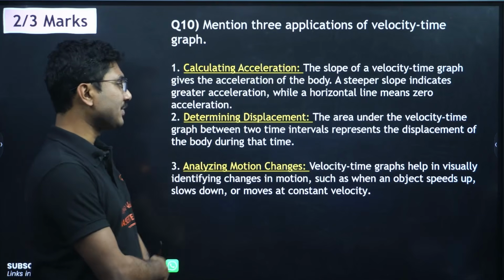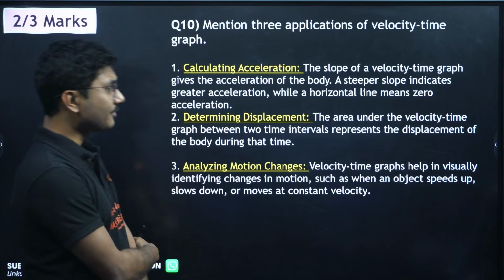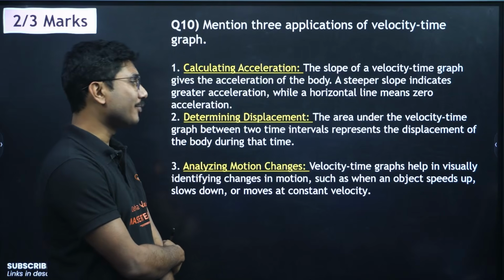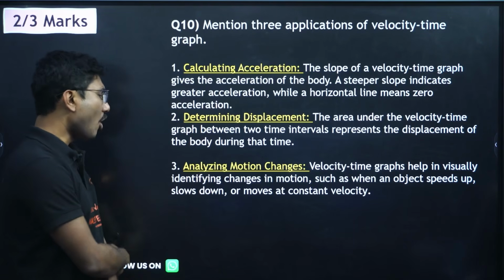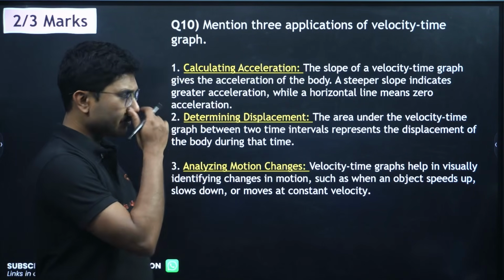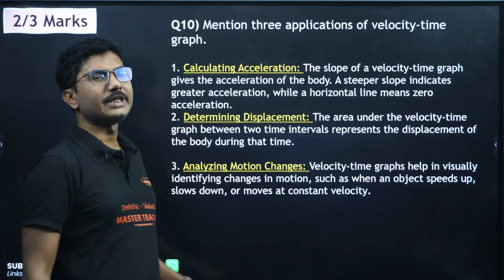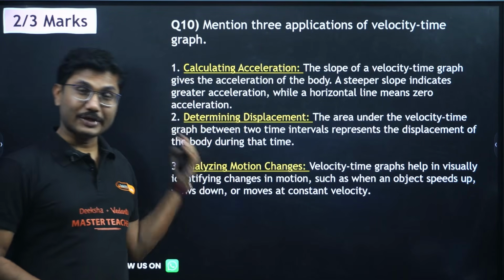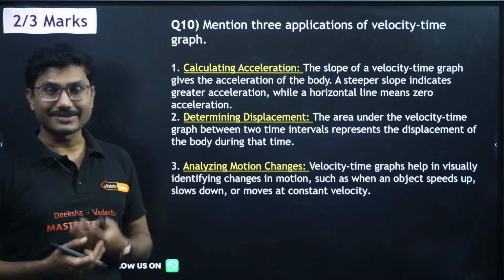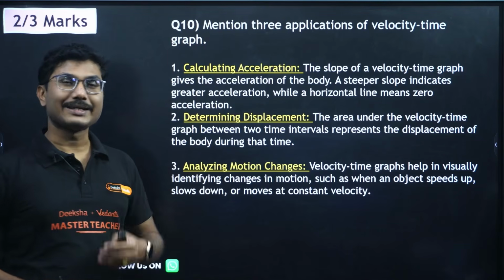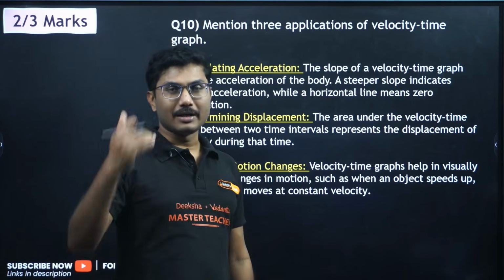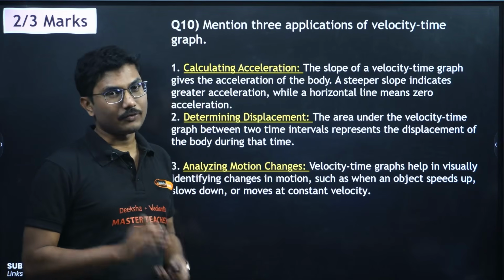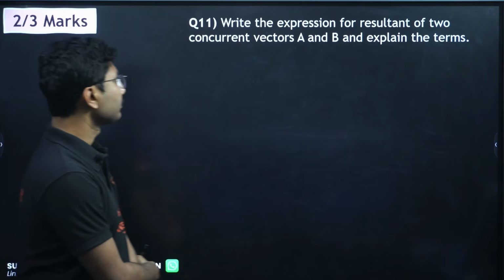Third, analyzing the motion changes: a velocity time graph helps in visually identifying changes in the motion, such as when an object speeds up, slows down, or comes to a constant velocity. So a velocity time graph gives you an idea about acceleration, the distance traveled, and how fast it was moving, whether it suddenly slowed down or not. All that information can be taken from a velocity time graph.